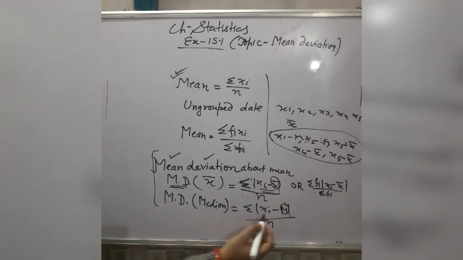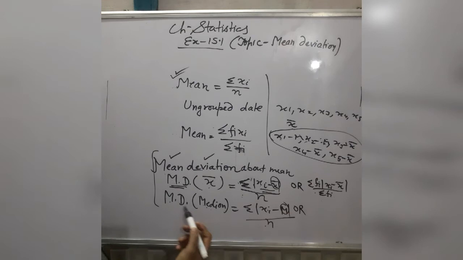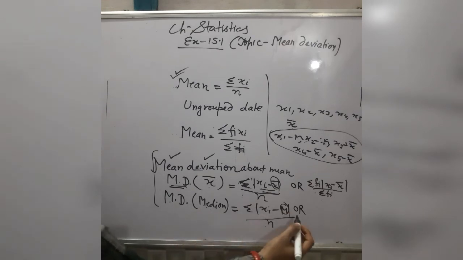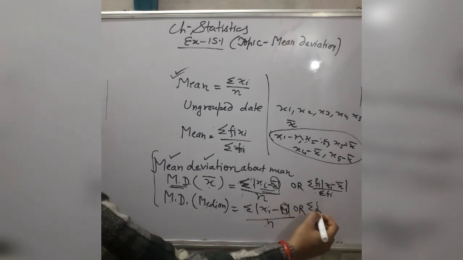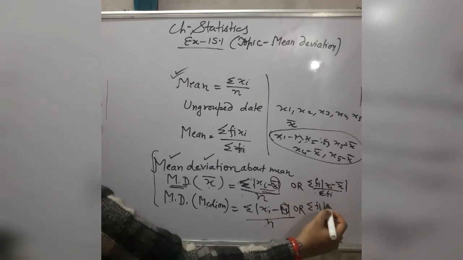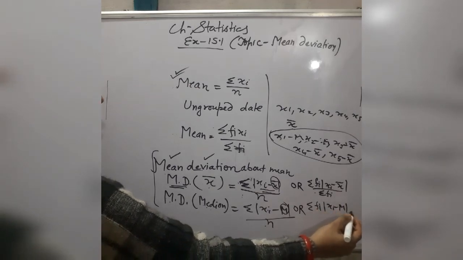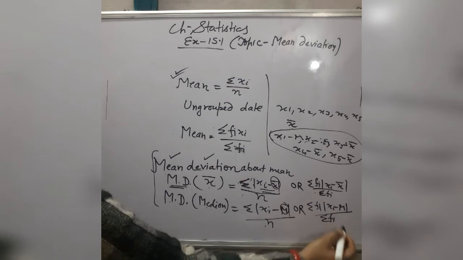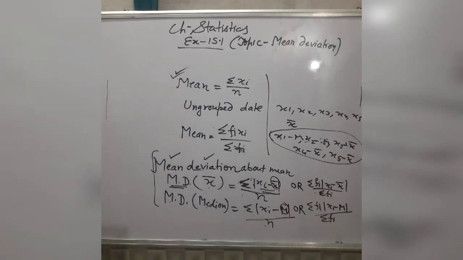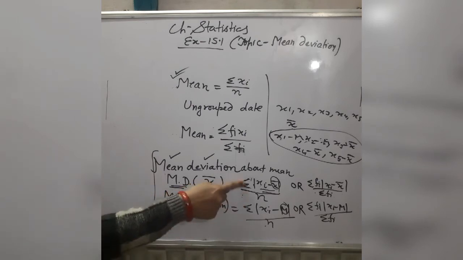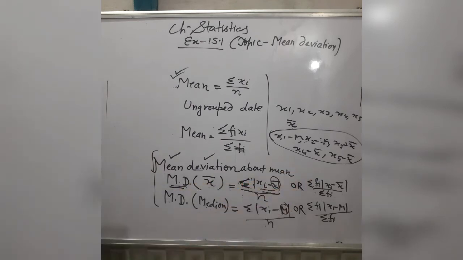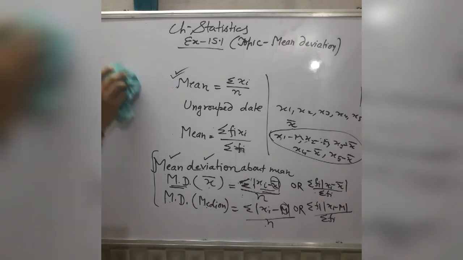Similarly, in case of mean deviation about median, if grouped data is given, you will use the formula summation fi mod xi minus M, where M is the median, divided by summation fi. So these are the two formulas of mean deviation: two for ungrouped data and two for grouped data. Now we will start exercise 15.1.